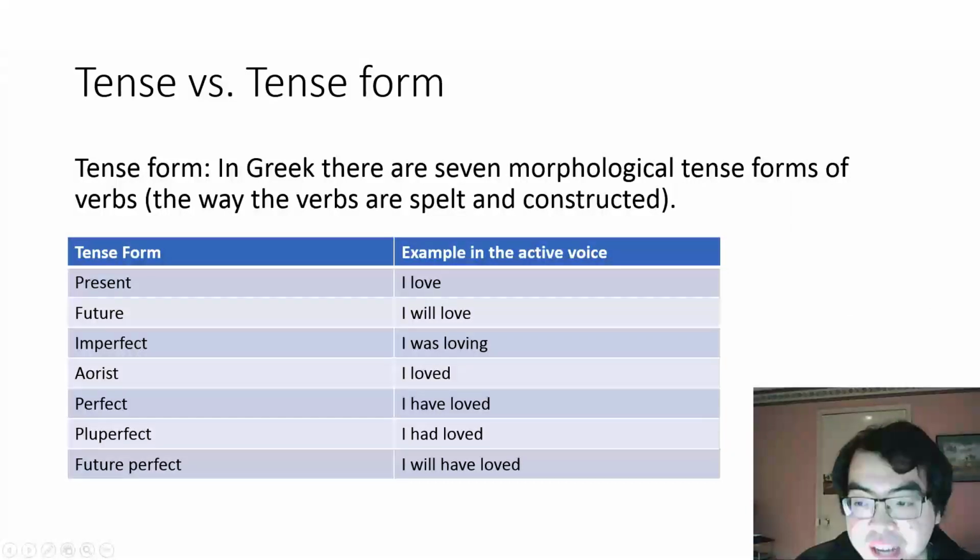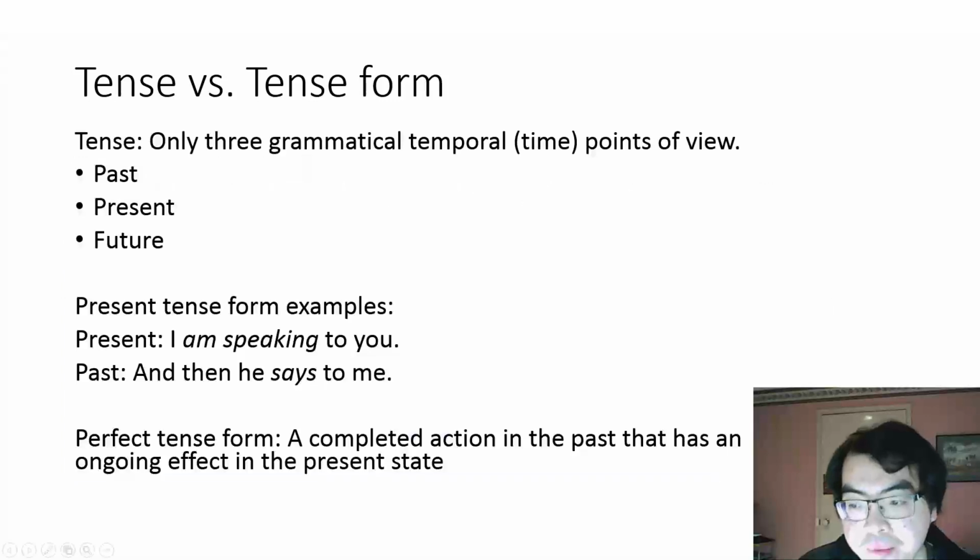We now need to make a distinction between tense and tense form. We'll start with tense form. In Greek, there are 7 morphological tense forms, morphological meaning in the way the Greek word is spelt and constructed. These tense forms are the present, future, imperfect, aorist, perfect, pluperfect, and future perfect. However, there are only 3 tenses from a grammatical temporal point of view, or time. As in English, these are past, present, and future.